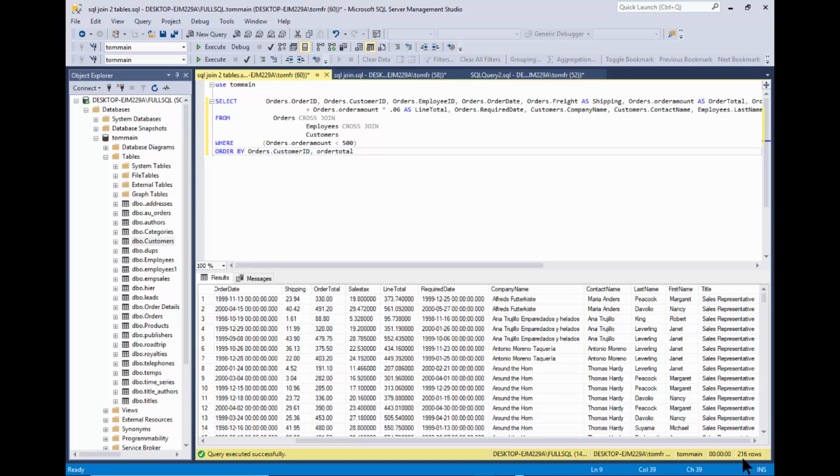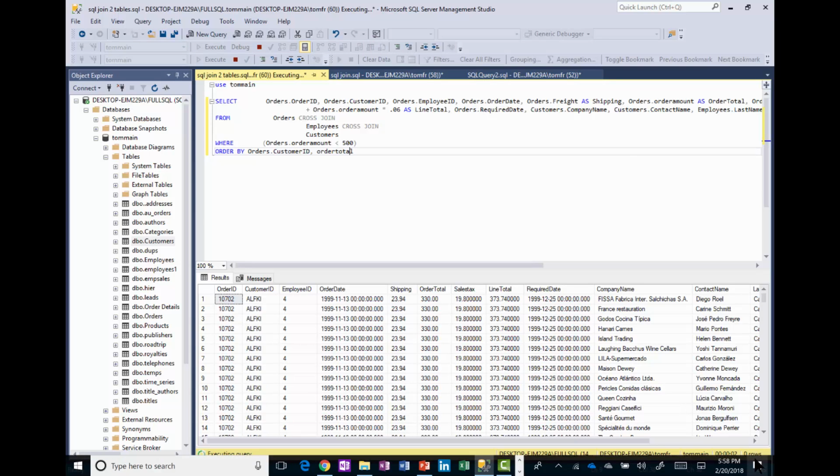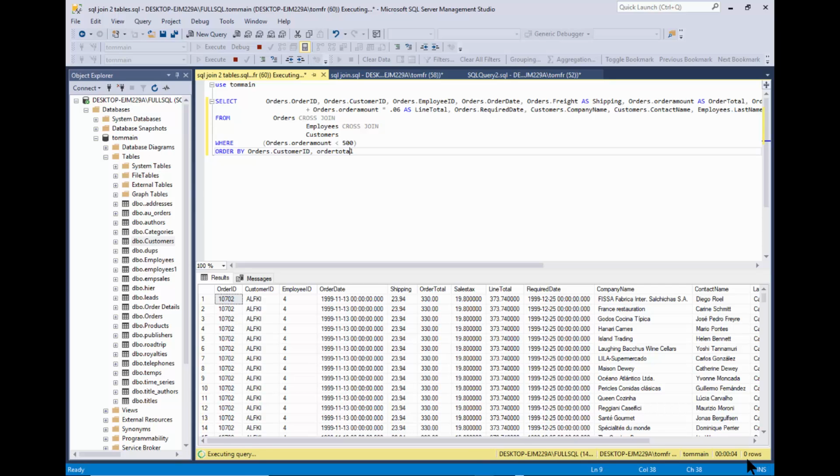Before, when we ran it, we had 216 records. The other one had 217 records. Let's see what's going to happen now. I'll pick on execute. It's still counting. It's still counting. Now there's 177,723 records. And if you notice, we have a lot of duplicates here. Before, it knew which customer record goes with which order because of that relationship. And it knew which employee went with each order because of that second relationship. Now it doesn't.